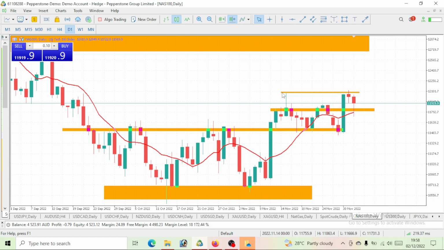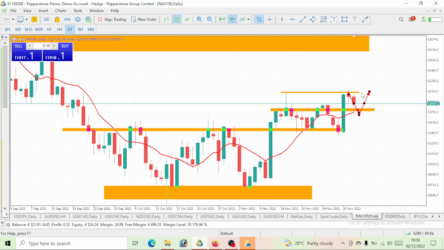So I told you guys to watch out for this level. Price came to this level. We saw this bullish move that went up, which we actually talked about. Price came to this level, we were supposed to have a rejection here. Price rejected, went up, right? Came to this level, we also expected a pullback to be made. Guess what? A pullback has now been made to this previous level, which we can consider as a previous resistance level. Now we'll be expecting new highs.